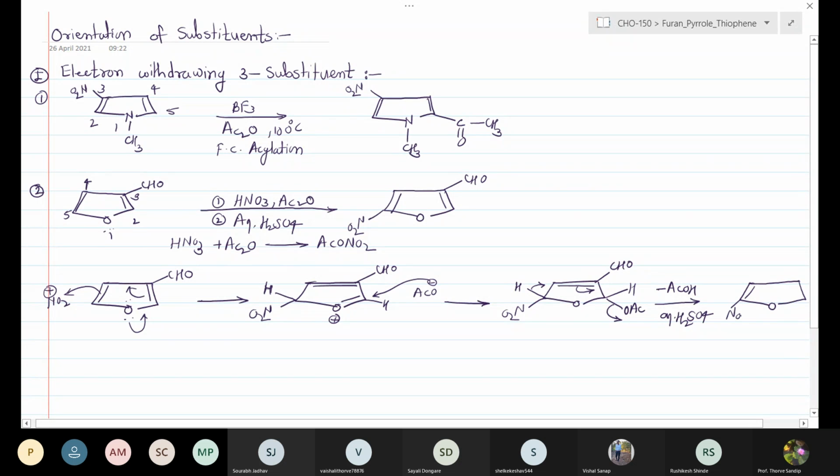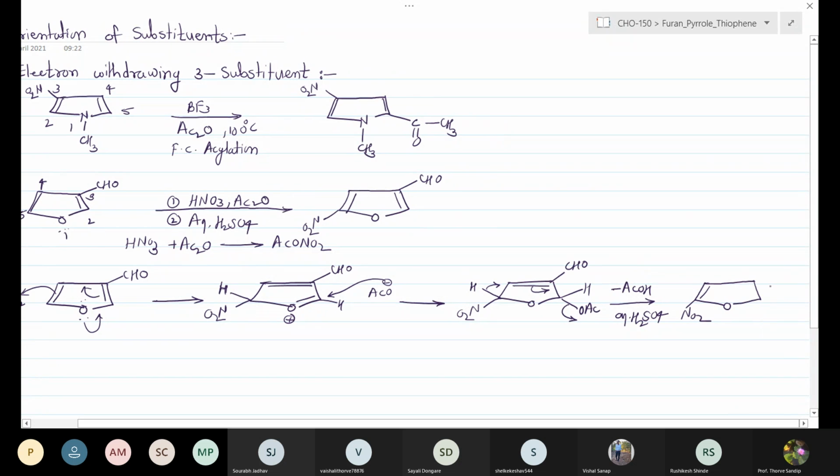Here we get the nitro group. On the other side, the CHO group remains as it is. Here we get the olefinic double bond. That will be the final product.